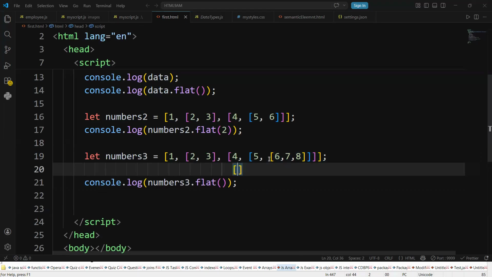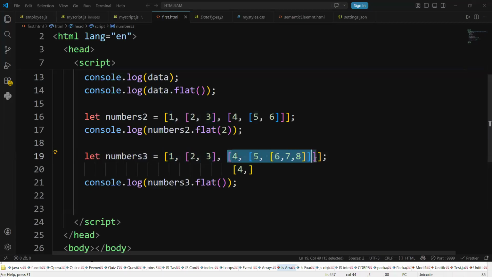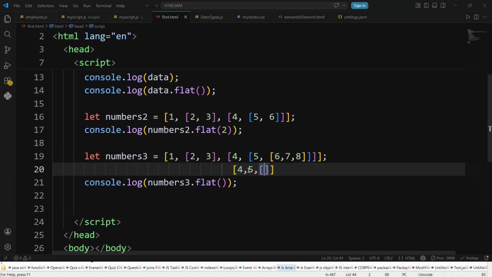I'm talking about, see, the first 2 you ignore. That is coming simple. We talk about this one. How do you get it here? 4, 5. How many levels of flattening? One level. One level of flattening gives 4, 5. The next one is 6, 7, 8.